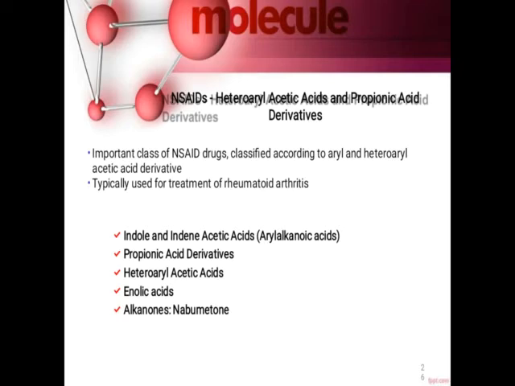The next class of drugs is the heteroaryl acetic acid as well as propionic acid, that is, the acid-containing non-steroidal anti-inflammatory drugs. It is an important class of NSAIDs, the aryl as well as heteroaryl acetic acid derivatives. They are generally used for the treatment of pain which arises during rheumatoid arthritis.